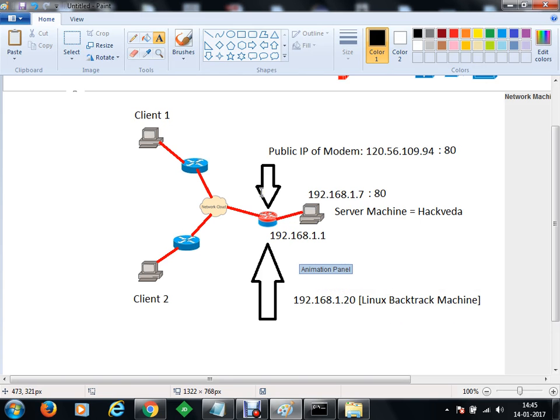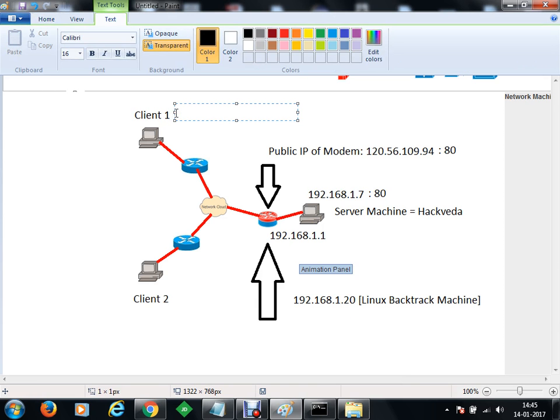So if you look through, this is the server machine on which we will be listening for some packets. There will be another machine on the same network, that is 1.20, which will be a Linux machine, and we'll have one client machine. Let's say this is Saurabh's machine, and it will be connected using TeamViewer.